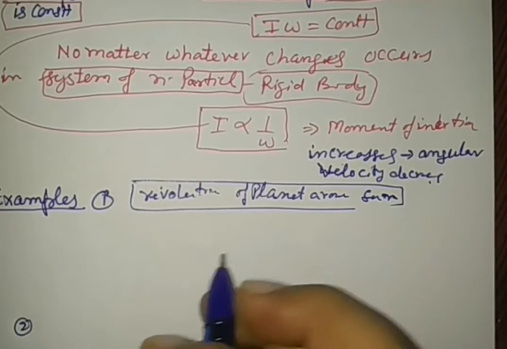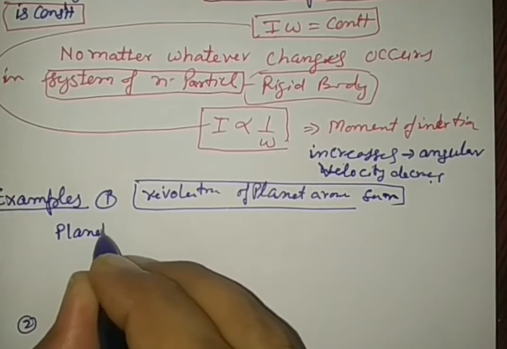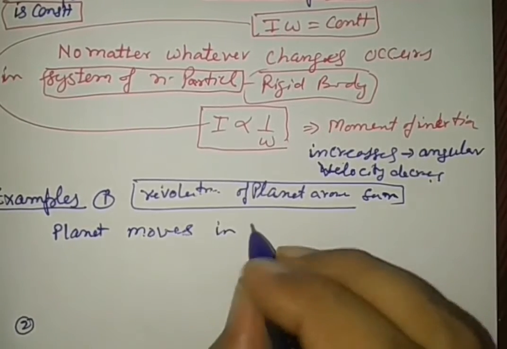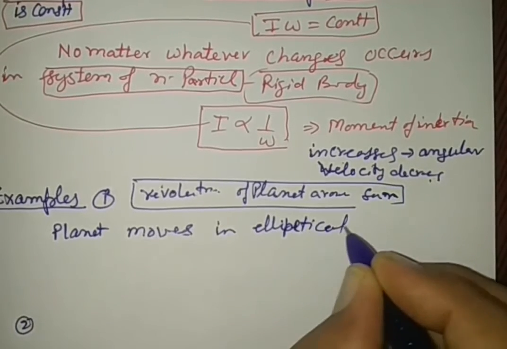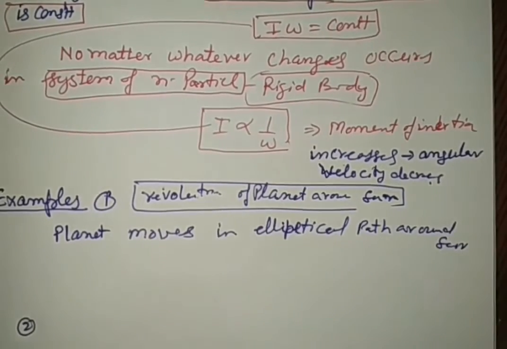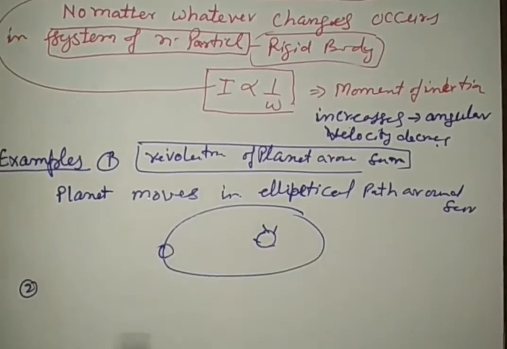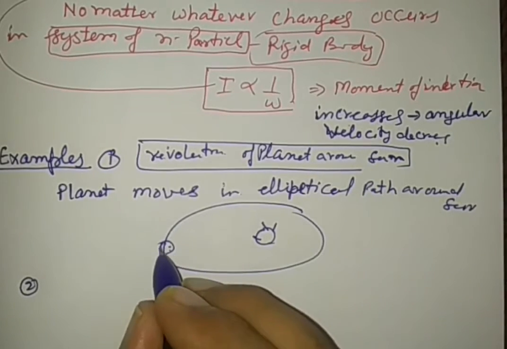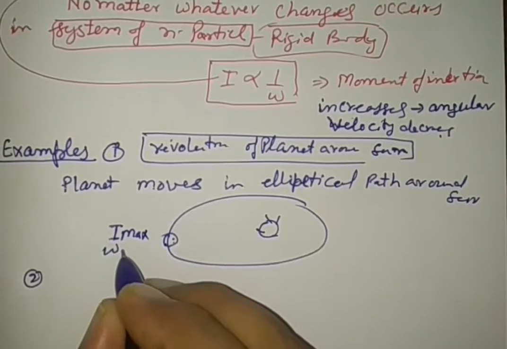Here see the sun. We know the planet moves in an elliptical path around the sun. Let this be the position of the sun and the planet moves. When the planet is away from the sun, moment of inertia is more, omega is less.